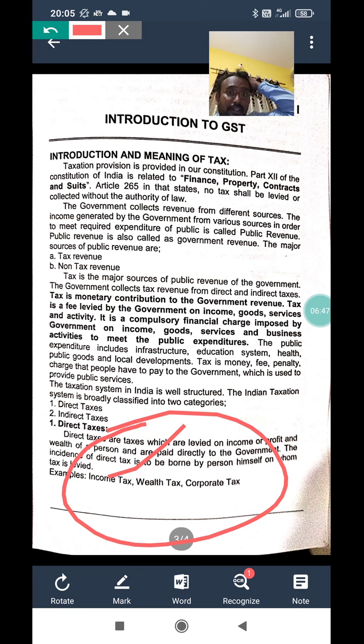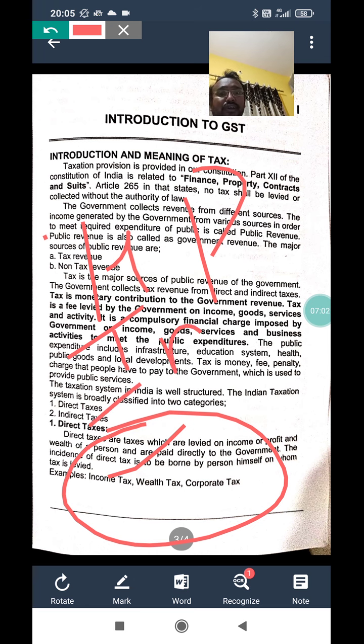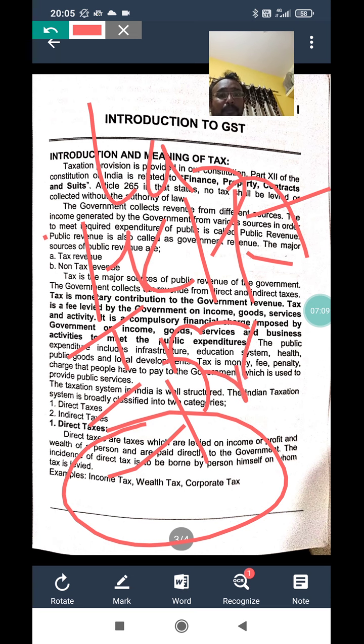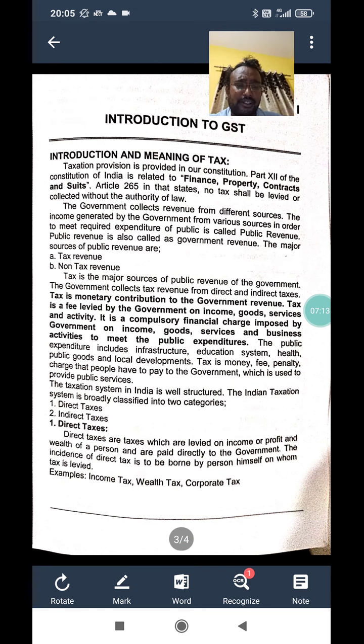For example, if you are an employee, directly the tax is deducted from income from salary. If you are running a house, directly the tax is charged on house property. If you are running a business, tax is charged on income from business. If you are a lawyer or a chartered accountant, the tax is charged on income from profession. So it is considered direct. Directly the person belonging. So that is called a direct tax.